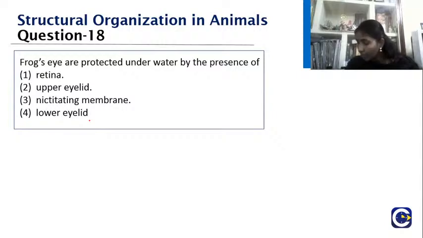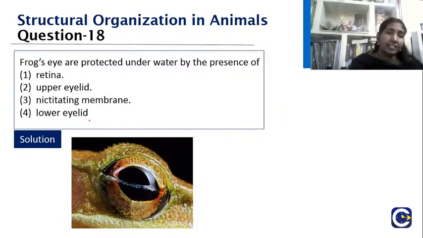This is a direct question and everybody will know, because the frog lives in water as well as on land. Yes, right, you are giving the right answer. What you are seeing is a membrane, which is the nictitating membrane.